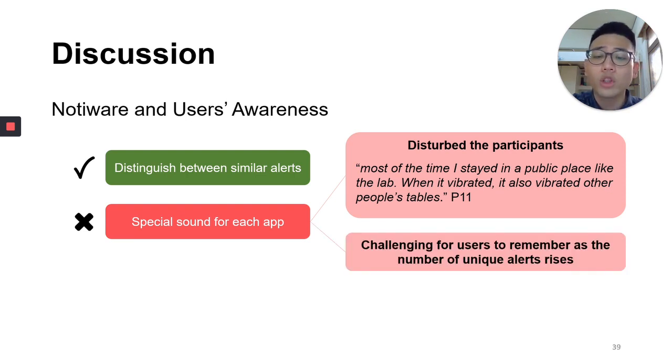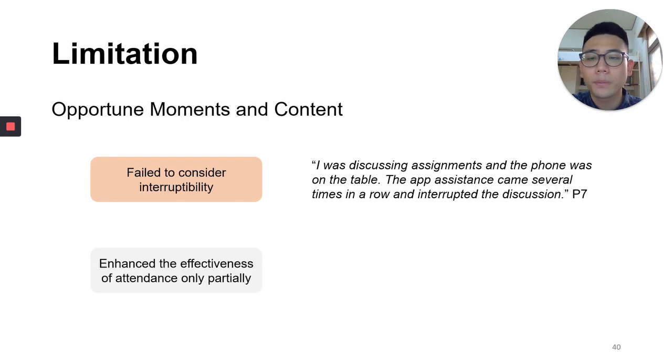Also, it can become more challenging for users to remember as the number of unique alerts rises. Future research can make efforts in raising notification awareness, such as how to better represent the meanings of notifications and take into account the user's social context when delivering notifications.